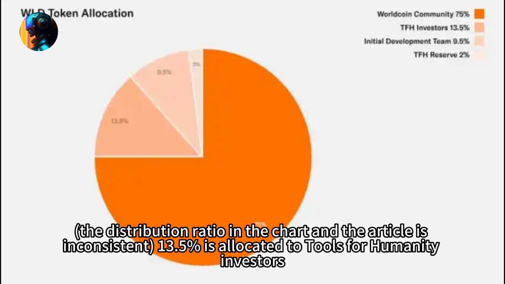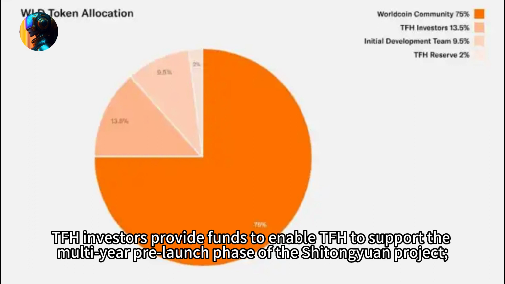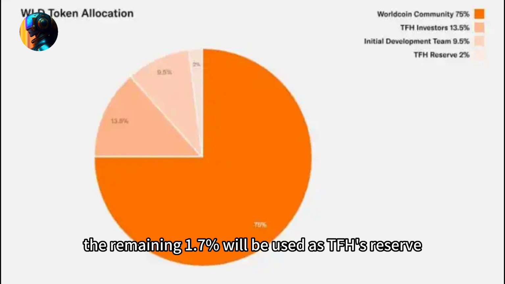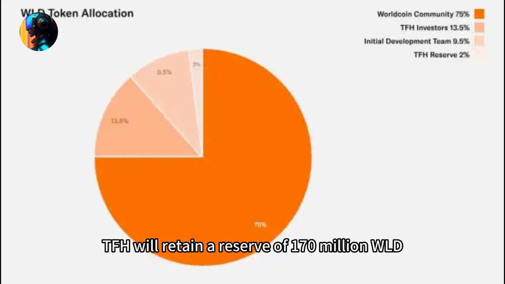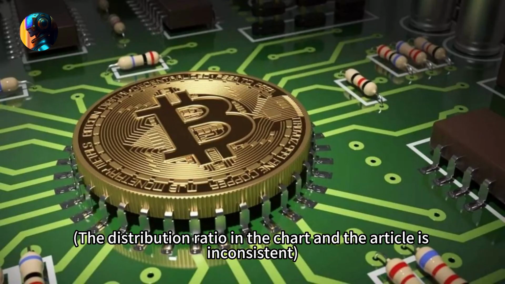13.5% is allocated to Tools for Humanity investors. TFH investors provide funds to enable TFH to support the multi-year pre-launch phase of the project. The remaining 1.7% will be used as TFH's reserve. After launch, TFH will retain a reserve of 170 million WLD. The distribution ratio in the chart and the article is inconsistent.